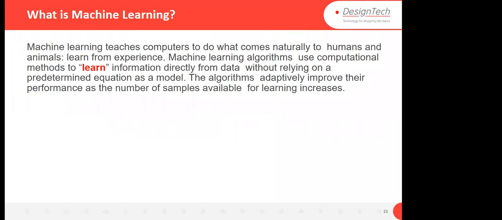Okay, now what is machine learning? Machine learning teaches computers to do what comes naturally to humans and animals: learn from experience. It means that the things which we can do, the things which animals can do, we are giving the same facility to a machine, that the machine will do for us. So a machine is nothing, it is just an algorithm, a machine learning algorithm. And it uses computational methods to learn information directly from data without relying on a predetermined equation as a model.